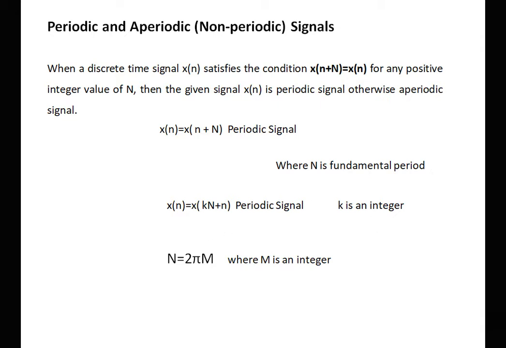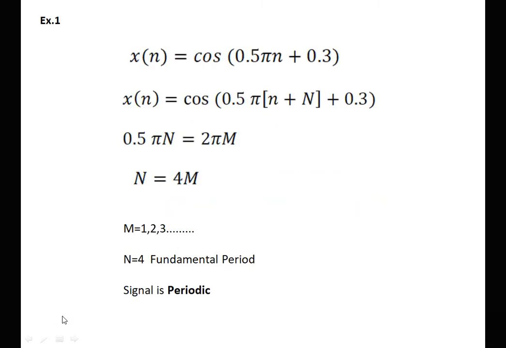Fundamental period can be presented as k multiple of N for periodic signal, where k is an integer. That is x of n is equal to x of k into capital N plus n. To prove the periodicity, we use the equation omega N is equal to 2 pi m, where m is an integer. In previous video, all details are given about how to prove the periodicity. Now, this video mainly focuses on the exercise problems of the periodic signal.